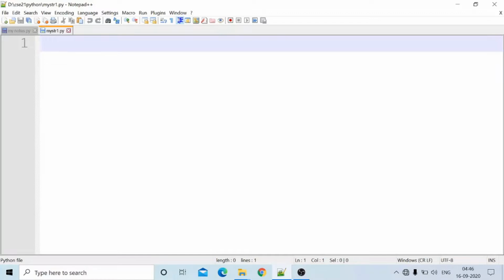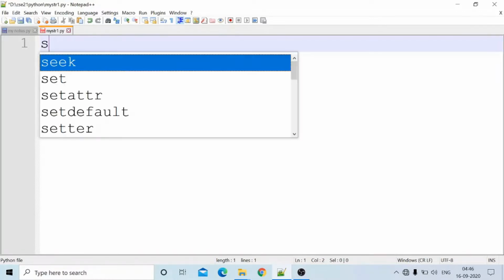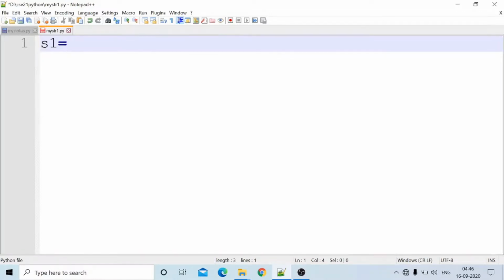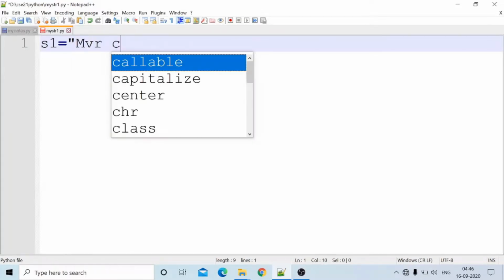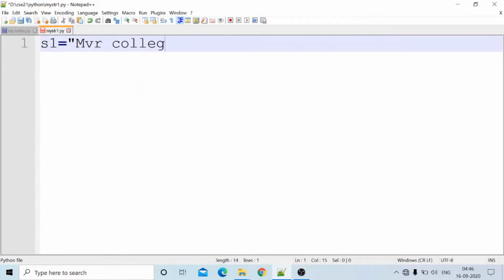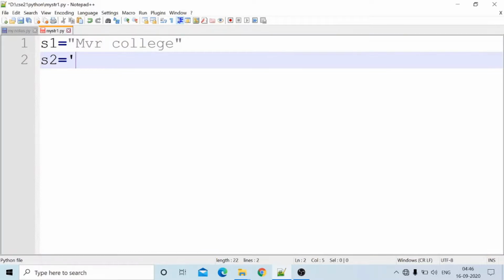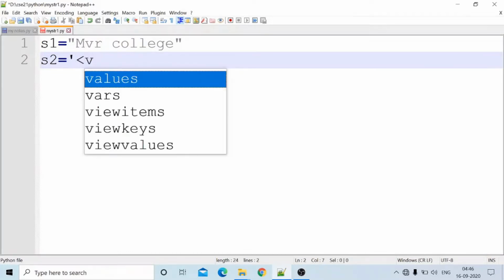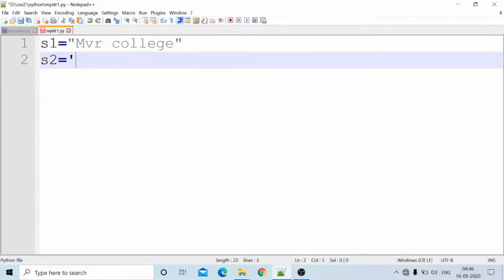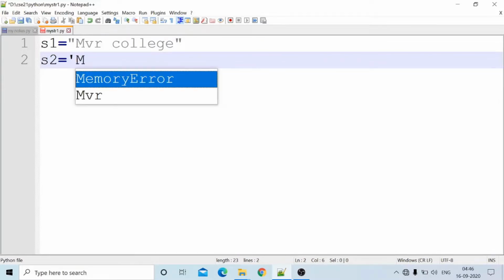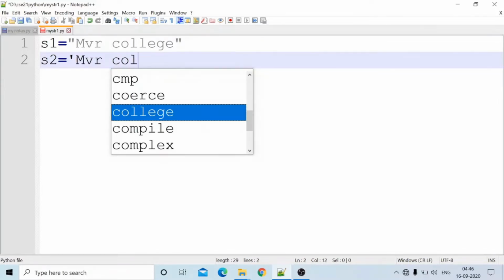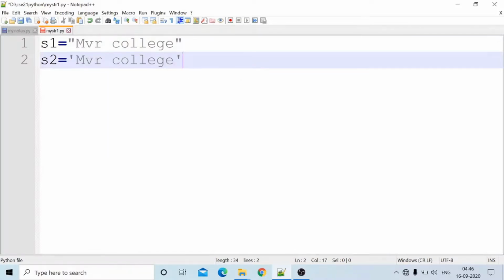Next one, string s1 equal to "MVR college", or you may specify the string like this, s2 equal to 'MVR college' in single quotes.